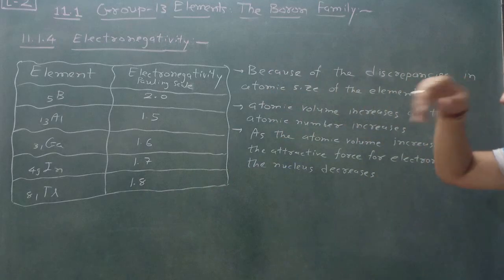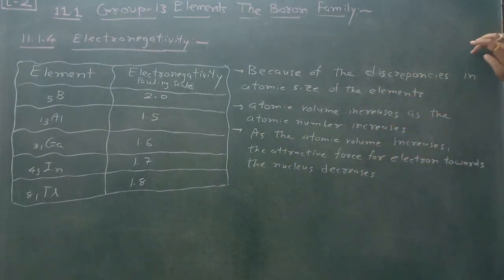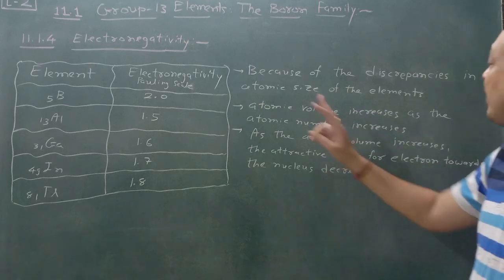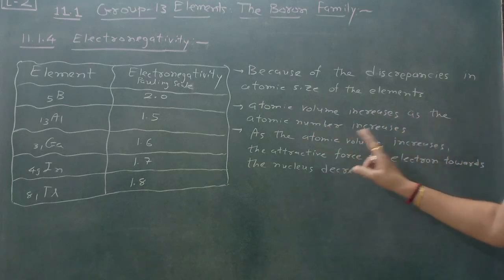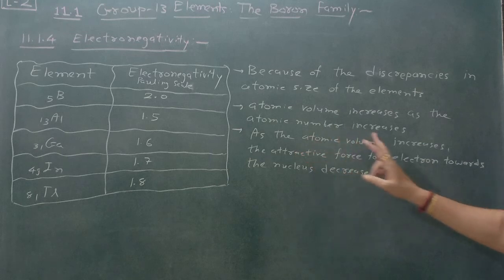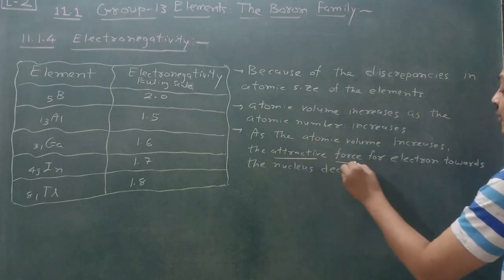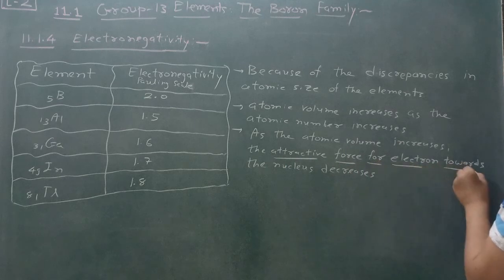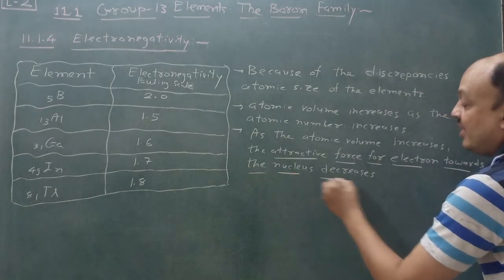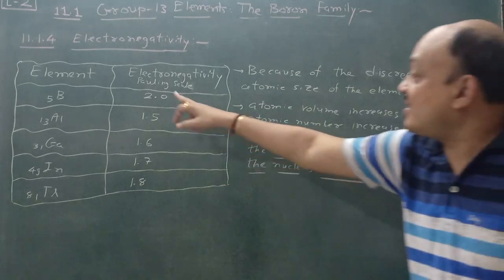It is due to discrepancies in the atomic size of the elements. Atomic volume increases as the atomic number increases. As the atomic volume increases, the attractive force for electrons towards the nucleus, this is very important, decreases, and that's why this change is there.